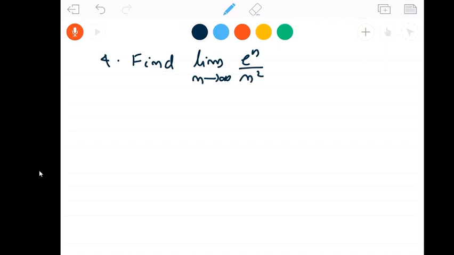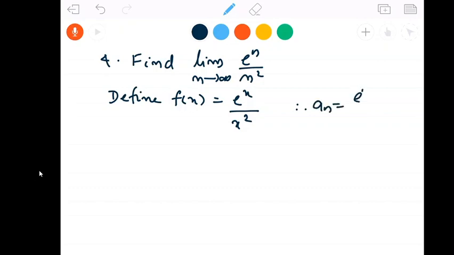Here also we are using the same technique. Define f of x is equal to e power x divided by x power 2. Therefore, our sequence an, e power n by n square, is f of n.